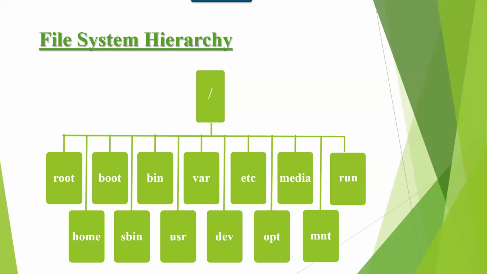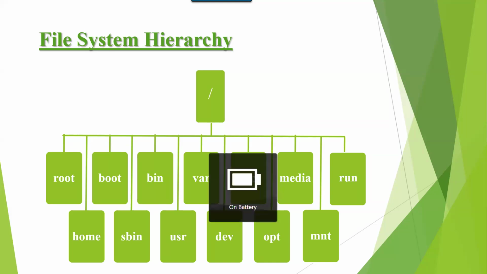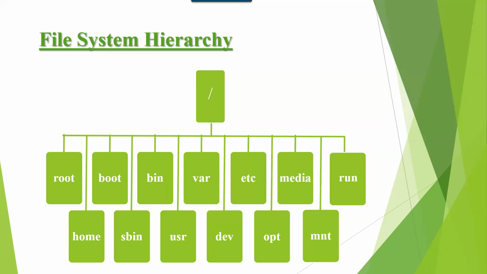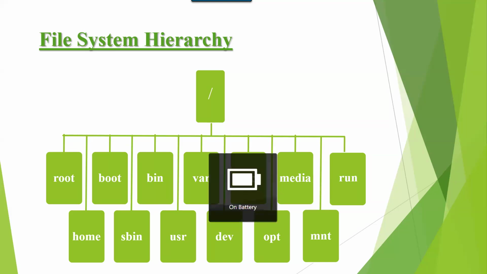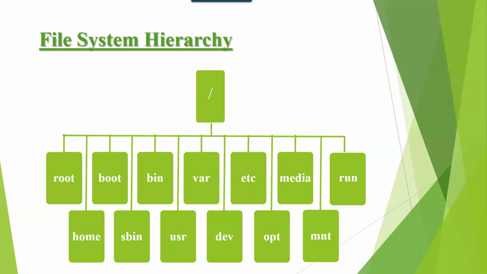I'm repeating, forward slash is a parent directory or top level directory in Linux. It is similar to C drive in Windows. It contains subdirectories. Root is the home directory for super user. Super user means administrator. When super user logs in and creates any files or directories, the data is going to be stored under root. Home is the home directory for normal user. As a normal user, when you log in to the computer and create any files or directories, the data is going to be stored under home.